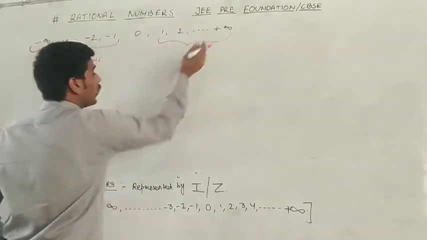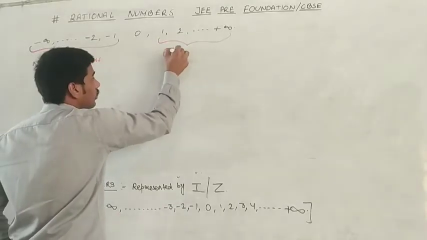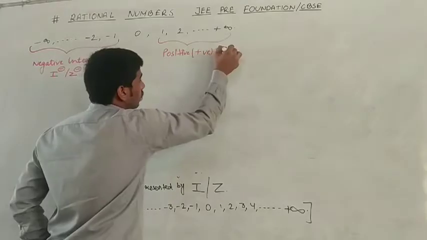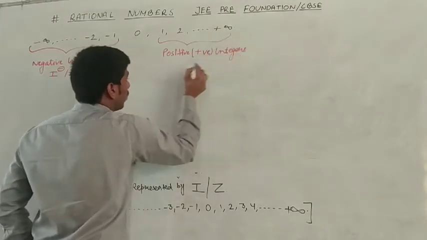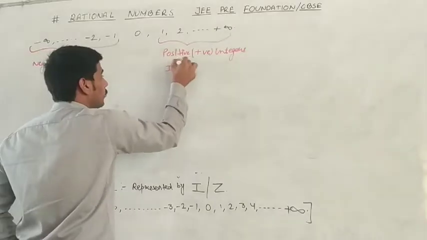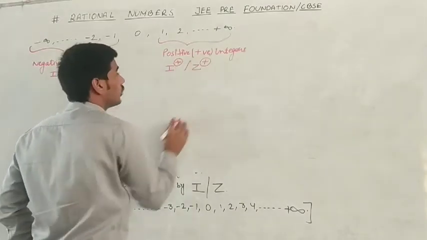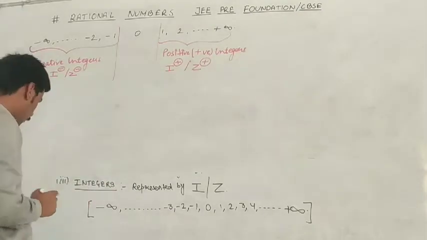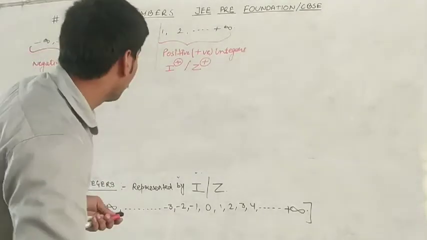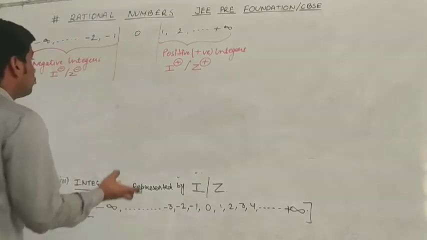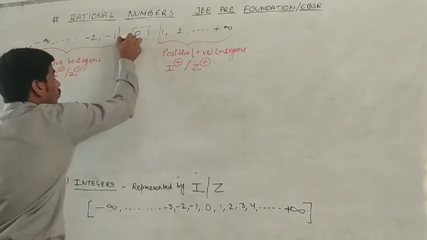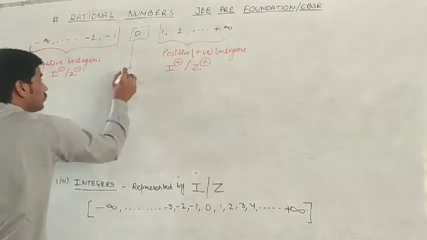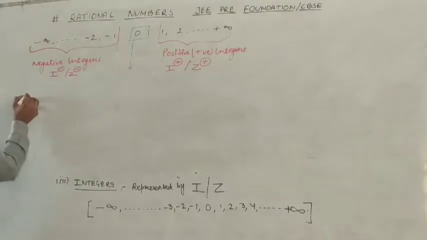From here to here are known as positive integers, and the representation is I plus or Z plus. So what about 0? Guys, what about 0?